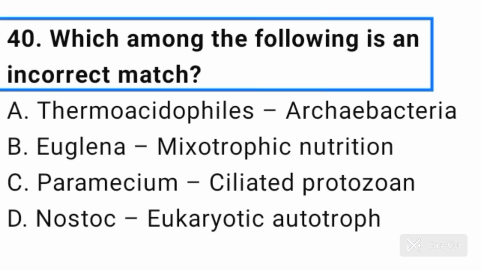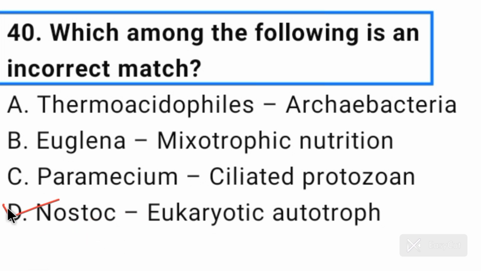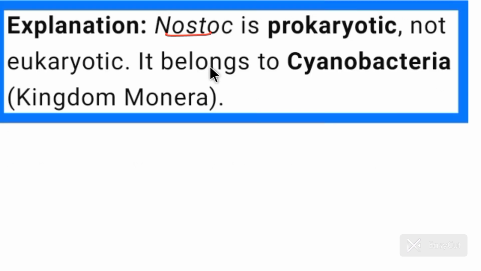Question number 40. Which among the following is an incorrect match? Thermoacidophils archaebacteria. This is correct. Euglena mixotrophic nutrition. This is also correct. Paramecium ciliated protozoan. Absolutely correct. Nostoc eukaryotic autotroph. No. Nostoc are prokaryotic autotroph. So this is incorrect match. So answer is option D. Nostoc is a prokaryotic, not eukaryotic. It belongs to cyanobacteria, kingdom monera.